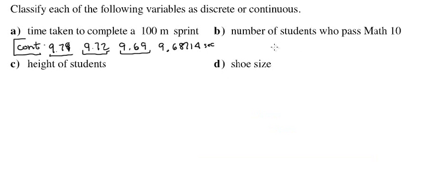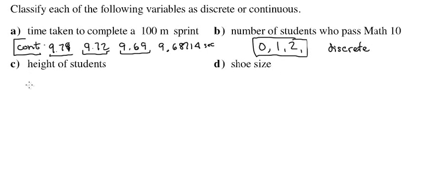Number of students who pass Math 10. Now we're counting people, and that means fractions are suddenly out the window. You can have no students pass Math 10, you could have just 1, you could have 2. You should not ever have 0.75 students passing a course. Numbers of people or numbers of a lot of things can only be whole numbers, so this one is what we would call discrete. Only certain values are allowed.